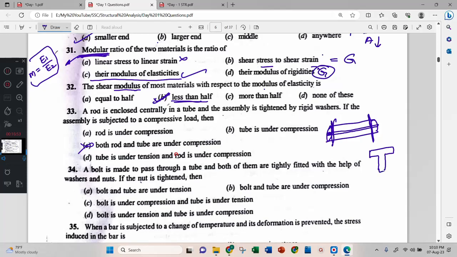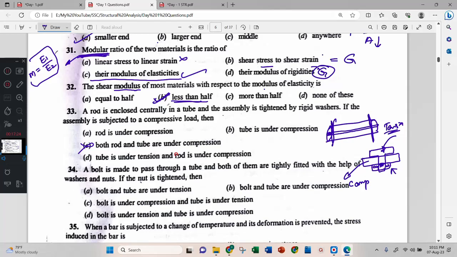Okay, see here, if this is a plate, and here this one rivet is there. Now if I rotate this one with a spanner, then this material, inside material will be in compression and the nut will be in tension. Remember this one, they will ask. Nut will be in tension while tightening and the material is in compression.